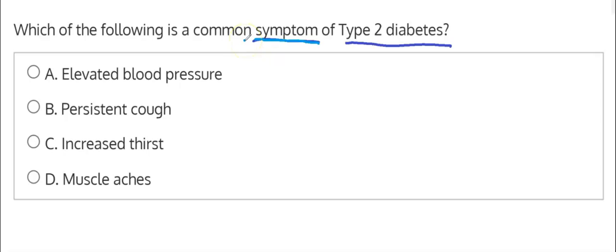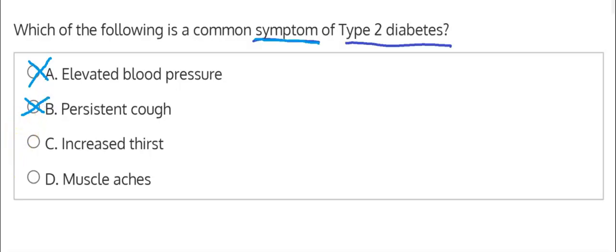And a symptom is something that a patient feels or that they express in relation to a certain health condition. So elevated blood pressure is not exactly a symptom of type 2 diabetes. So we could eliminate option A and look at the other choices. Option B states persistent cough. And persistent cough is not typically a hallmark symptom related to type 2 diabetes. Maybe they happen to have a persistent cough, but it's probably not related to the condition of type 2 diabetes, so we could eliminate option B.